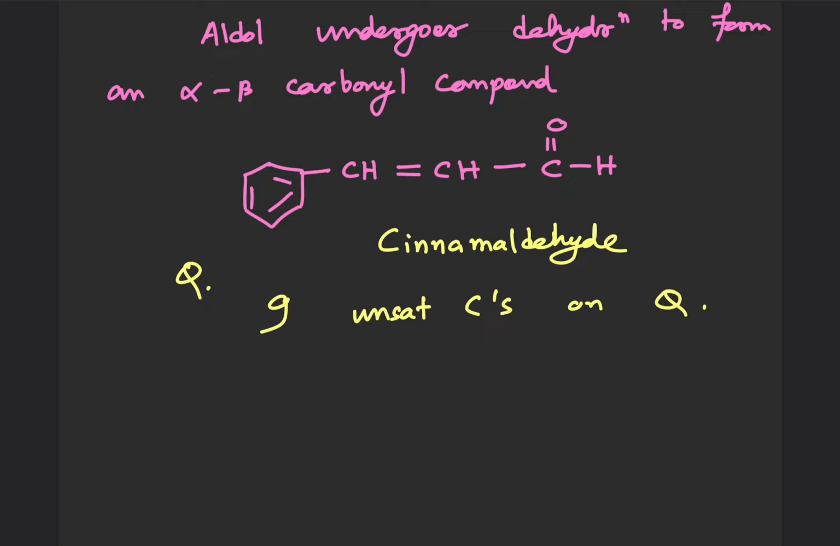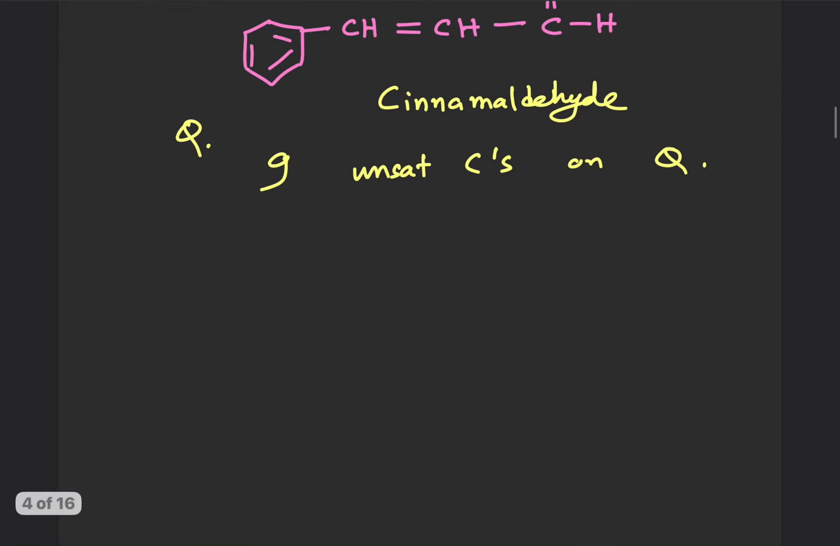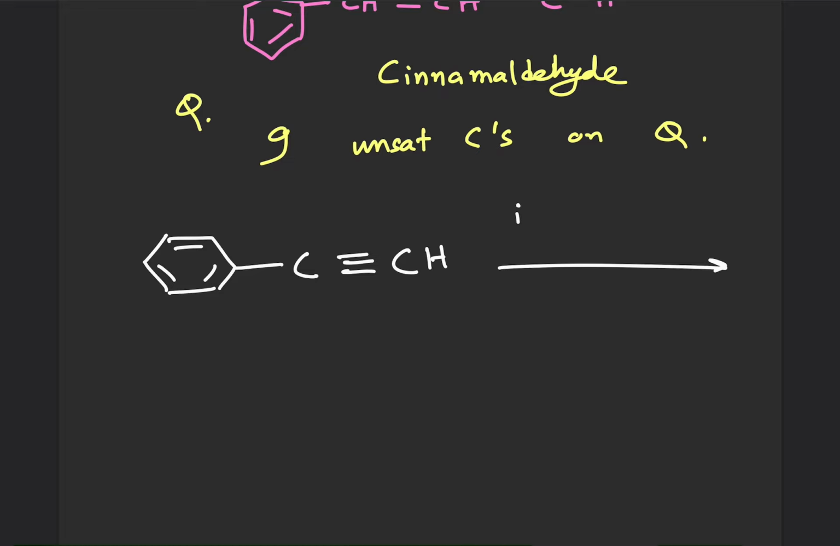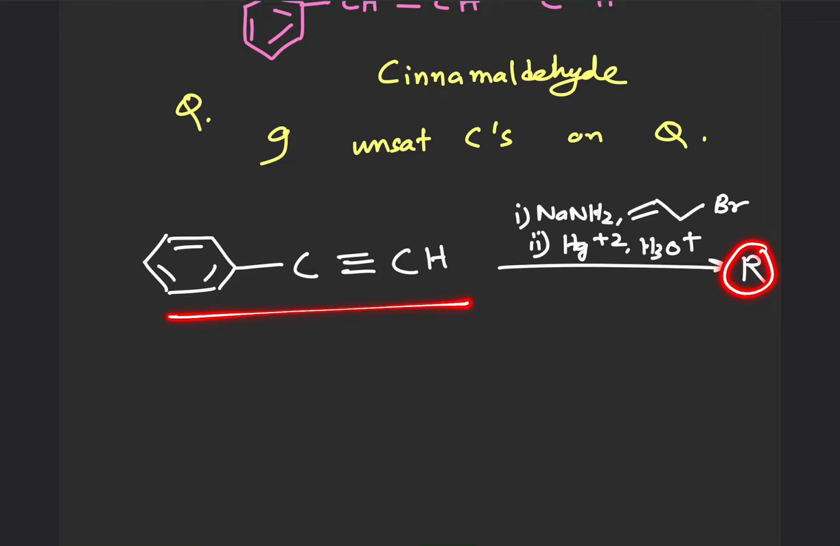Cool. Then we have to find out what R is. It is something like this. We have a benzene ring, and a carbon which is triply bonded to another carbon. We have certain reagents, that is NaNH2 and haloalkene, then mercury ion and hydronium ion, and we have to find out what R is. To find out R, the starting compound is an alkyne, and it's a terminal alkyne, to be honest.